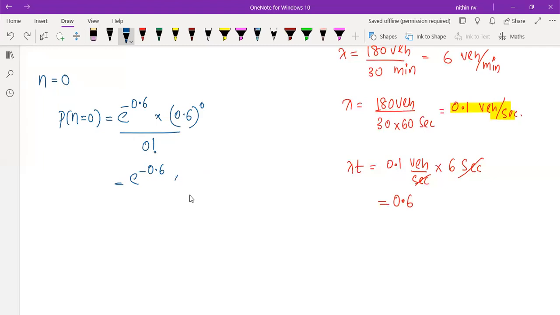Don't lose your valuable marks. It's actually 1. Anything raised to 0 is 1. 0 factorial is also 1. So just calculate. You're going to get this value as 0.5488. Right or not? 0.5488.